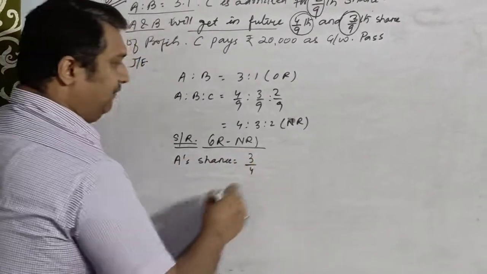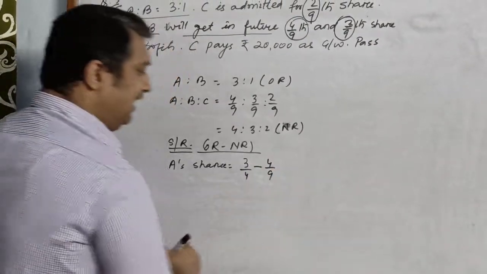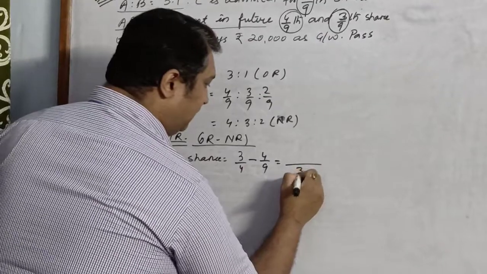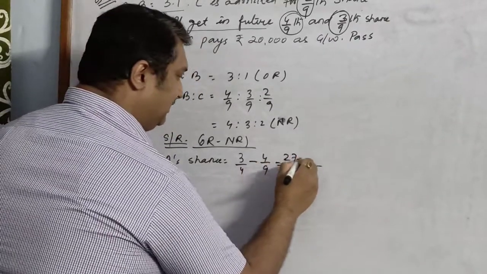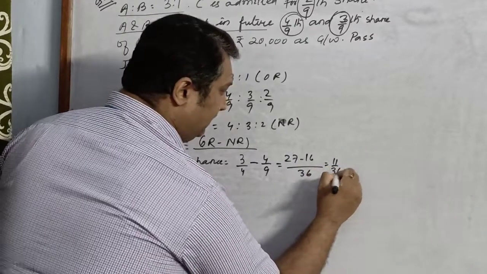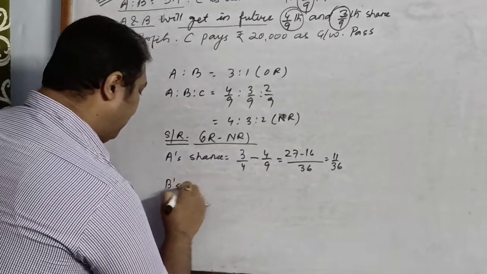Old ratio is 3/4, new ratio is 4/9. If you see over here, the LCM will be 36, 9 3s are 27, minus 4 4s are 16. So 11/36. What about B?